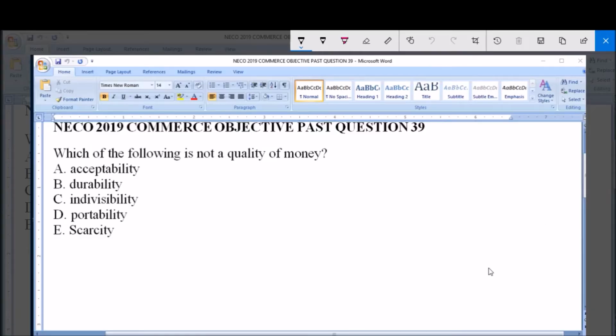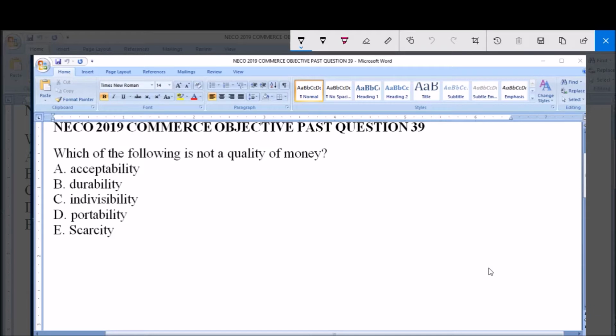Hello and welcome. I'm going to be answering NECO 2019 Commerce Objective Past Question 39. Which of the following is not a quality of money? A. Acceptability. B. Durability. C. Indivisibility. D. Portability. E. Scarcity.